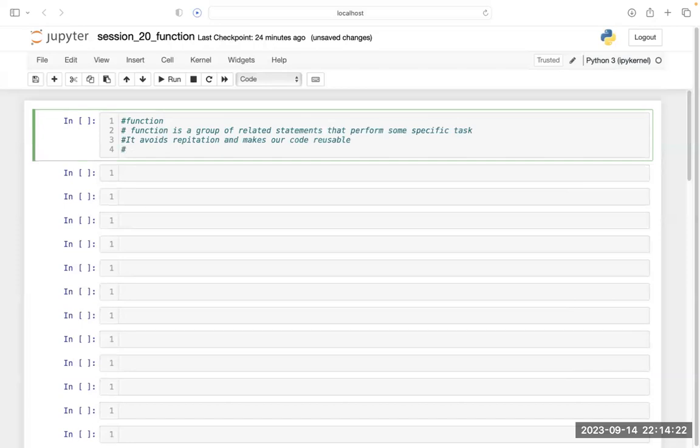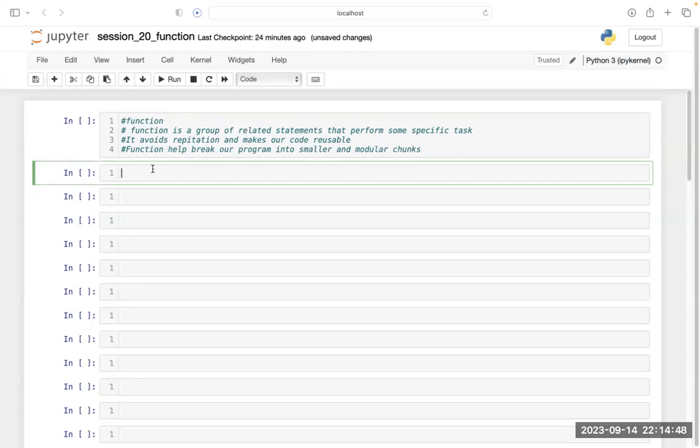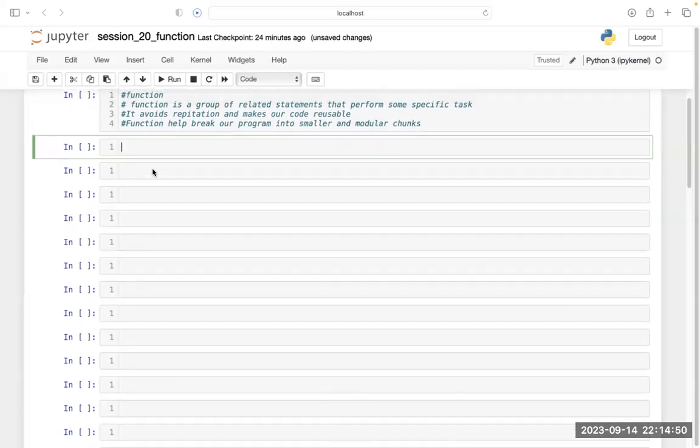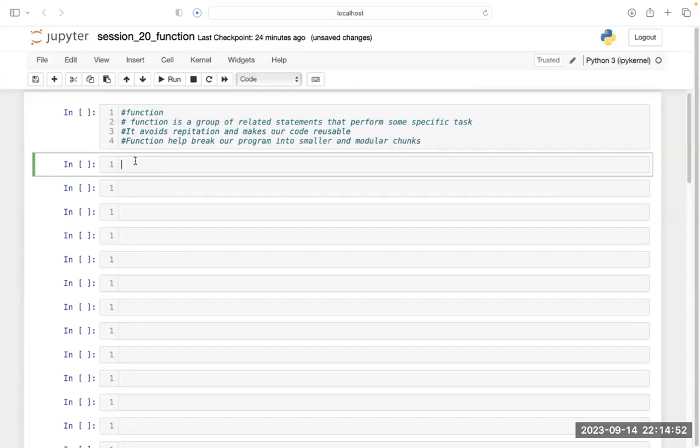The third thing is that functions help break our program into smaller and modular chunks. Now, I have written these things. Let's understand. First, I am going to write the syntax of the function.